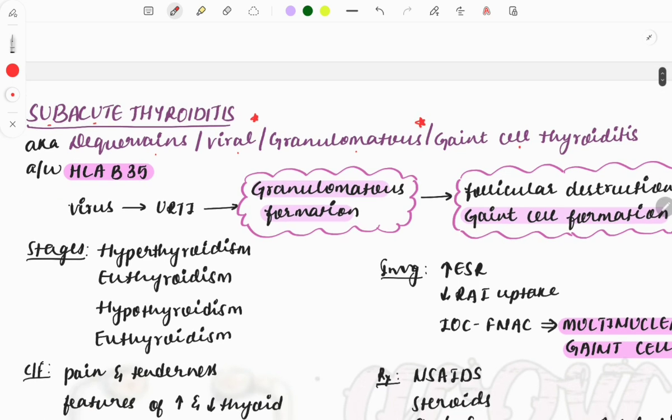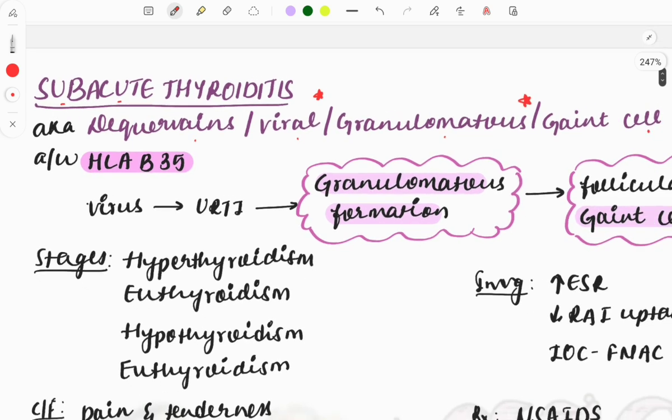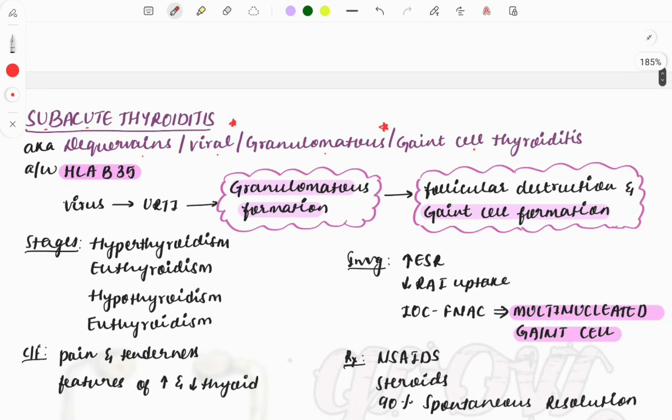So you will be reading this viral thyroiditis and you'll be like, "Arey, what is this? I've not read it even once." So the other terms also you need to know, because the examiner can try to confuse you. You will be knowing the answer, but you'll panic.